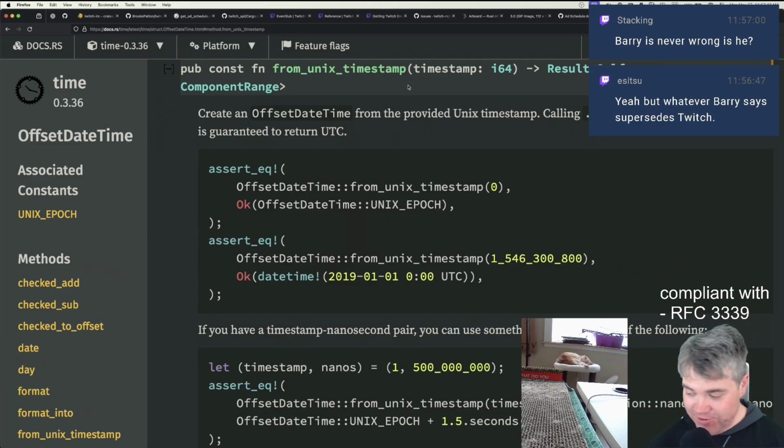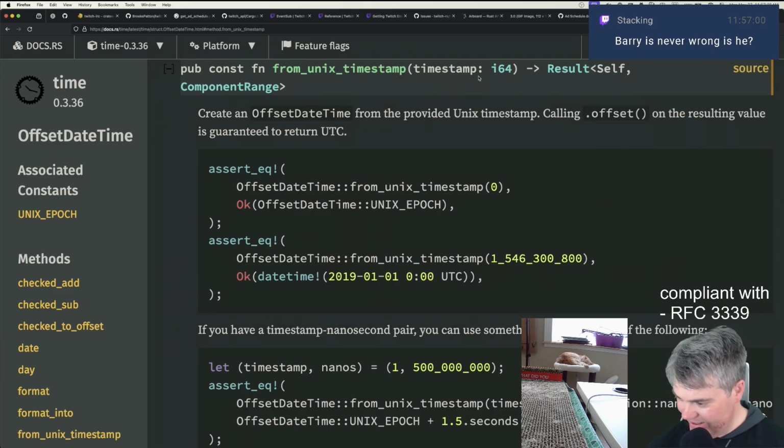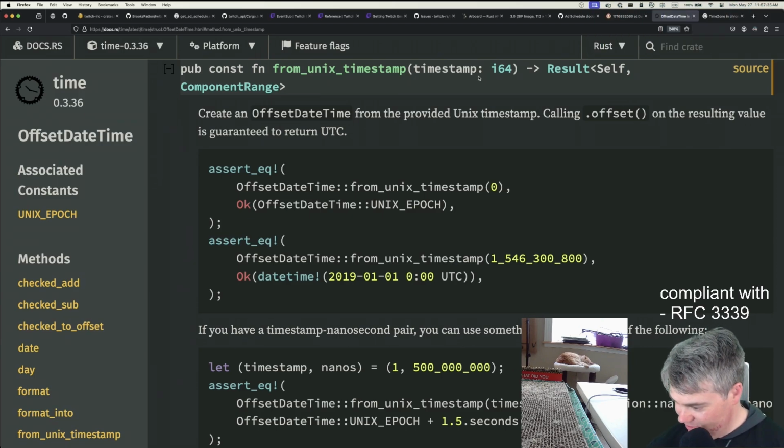Okay. So either of these would work. Let's see. So we have two people, one person saying I should use the time struct, and one chrono. Let's do a poll. Okay, how do I do a poll? Poll question. Which time crate is best? Responses. Time, chrono, 1 minute.